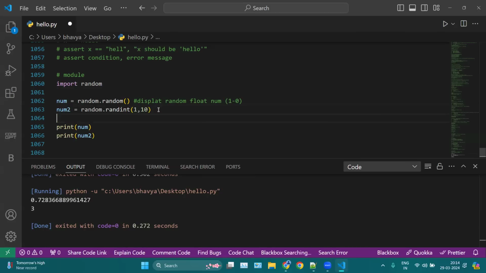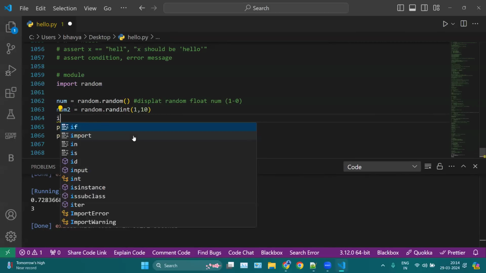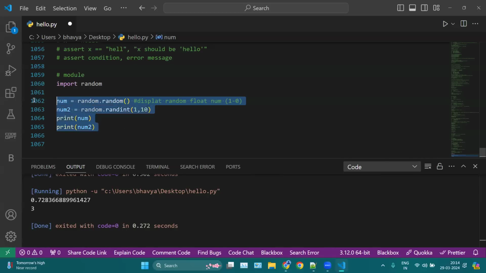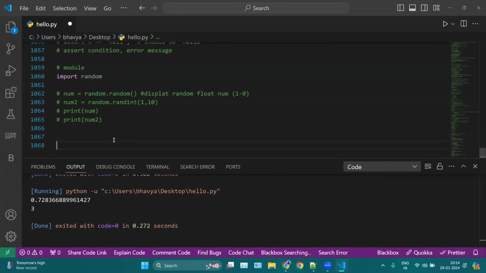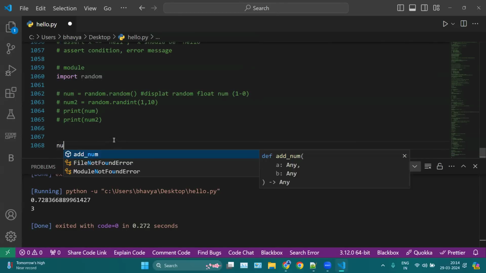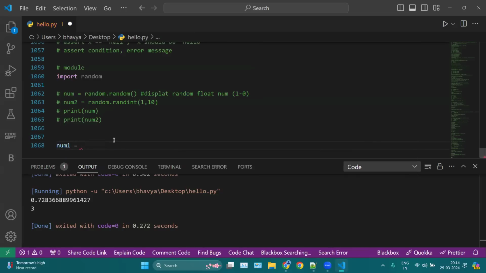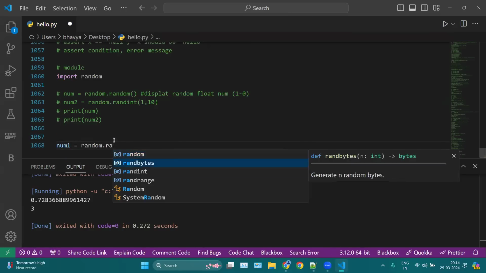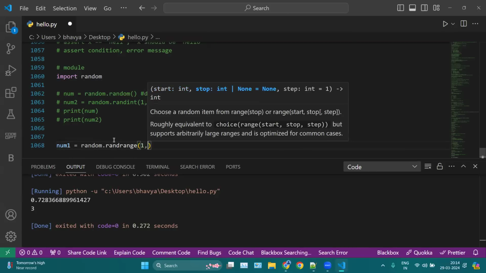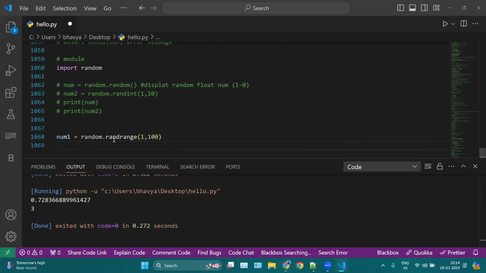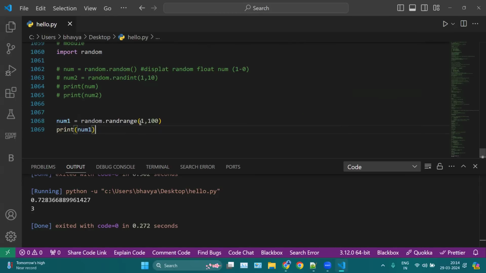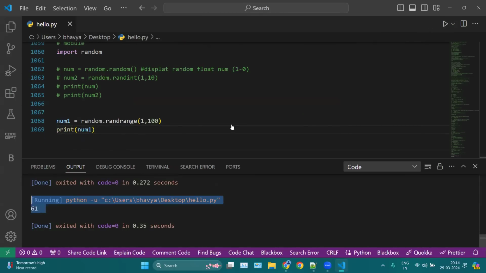Also, we can use random choice here. Let me comment this. So here we can use num1 equal. Again, we have one more function, which is random dot range here. And here we can provide range 100, let's say, and then we can print num1. So this will provide you a number in the range from 1 to 100. Okay, 1 to 100 or any range you can provide here. So this will keep on picking random numbers.